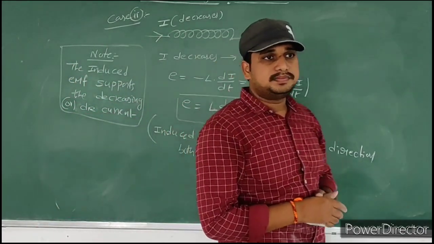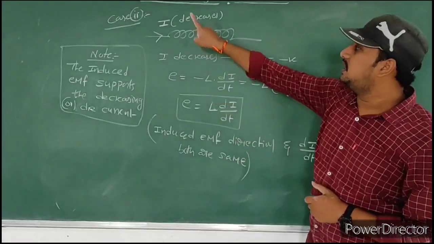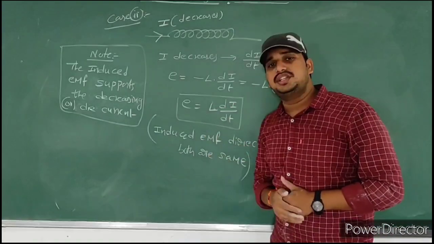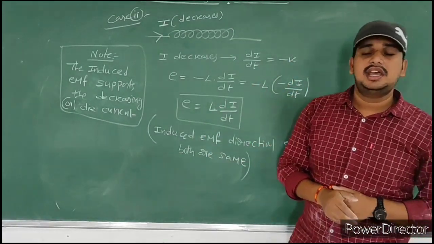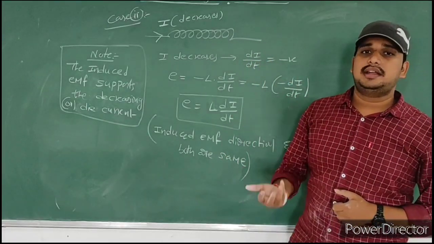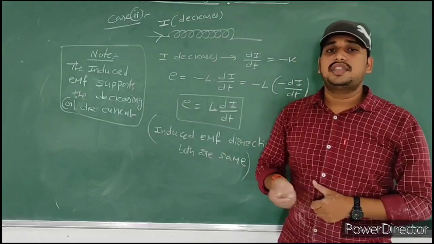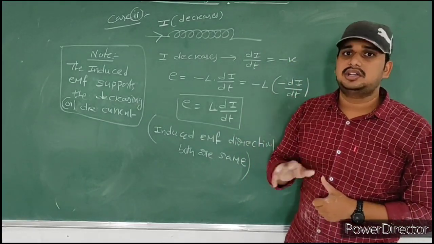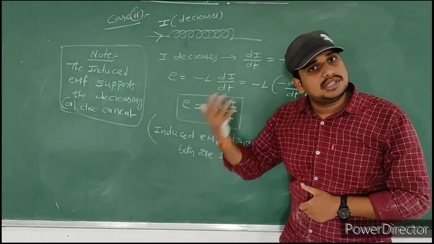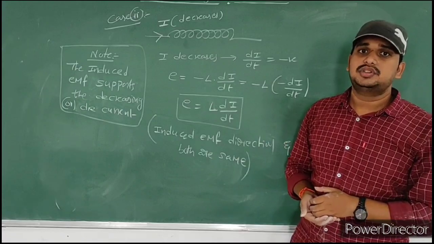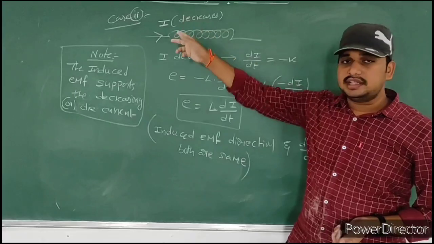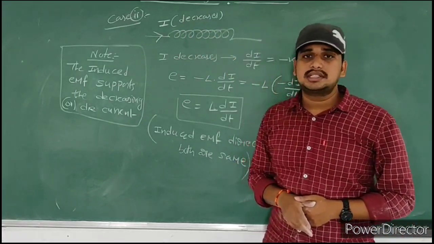Okay. So generally, if electric current changes, then the magnetic field changes. If the magnetic field changes, definitely the magnetic flux changes. If magnetic flux changes, according to Faraday, an EMF or electric current is induced in that coil. That induced EMF and induced current support the decreasing current. They oppose the increasing current. So these are the main note points. The first note point in case 1 is that this induced current opposes the growing current.